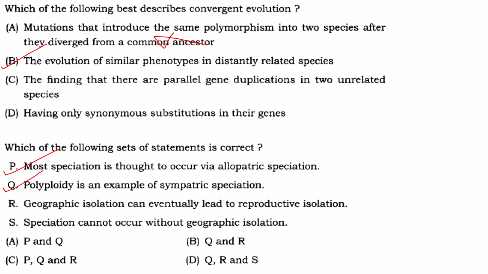Geographic isolation can eventually lead to reproductive isolation. Yes. A mountain barrier is coming in between a population, two species are there. Why? Because they cannot reproduce. Reproductive isolation is happening. So geographic isolation can lead to reproductive isolation. That is also correct. Speciation cannot occur without geographic isolation. Of course, sympatric speciation is there, which is happening without geographic isolation. So that statement is not correct. So P, Q, R are incorrect. That means option C is the answer.